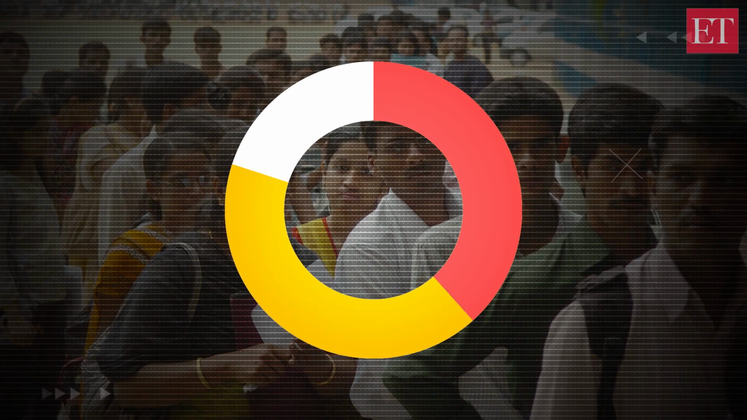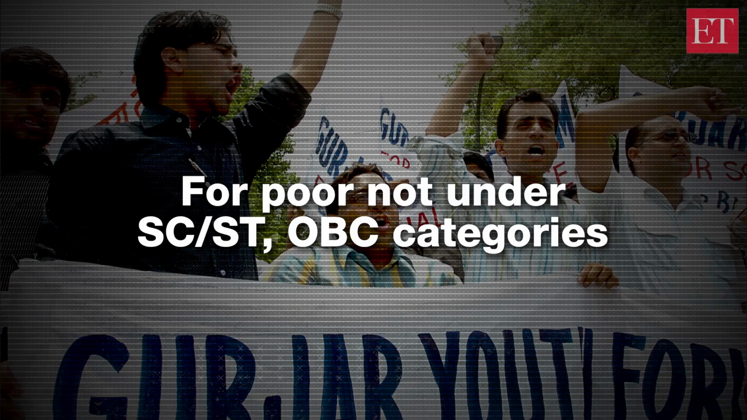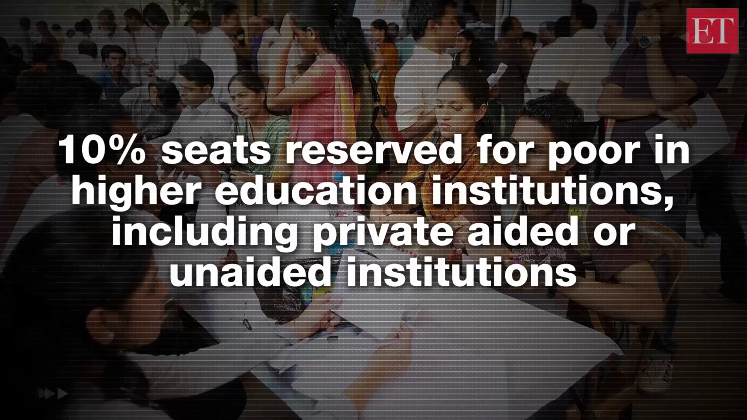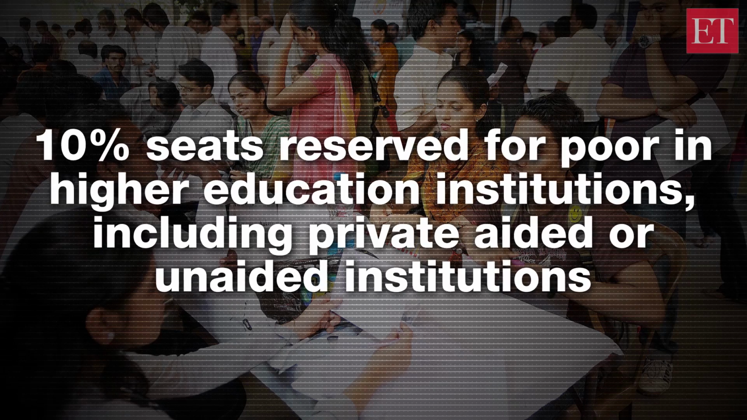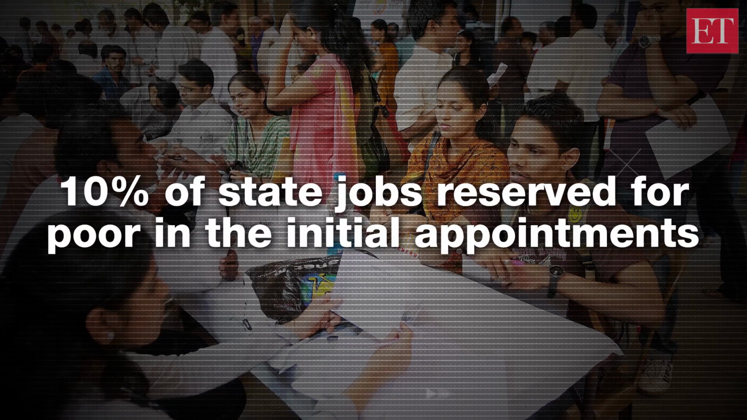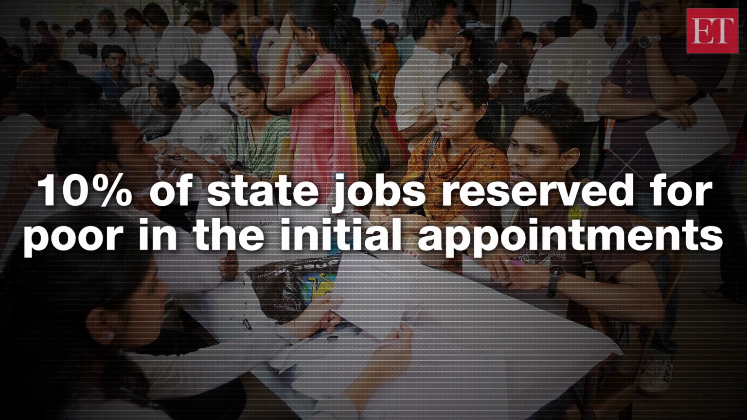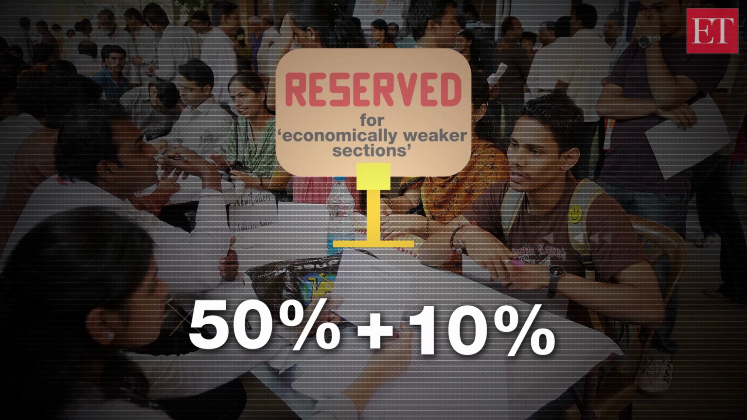The amendment carves out an additional quota for the poor not under the SC, ST, OBC categories. 10% of seats are reserved for the poor in higher education institutions, including private aided or unaided institutions. 10% of state jobs are reserved for the poor in the initial appointments. This reservation for economically weaker sections will be in addition to the existing reservation.